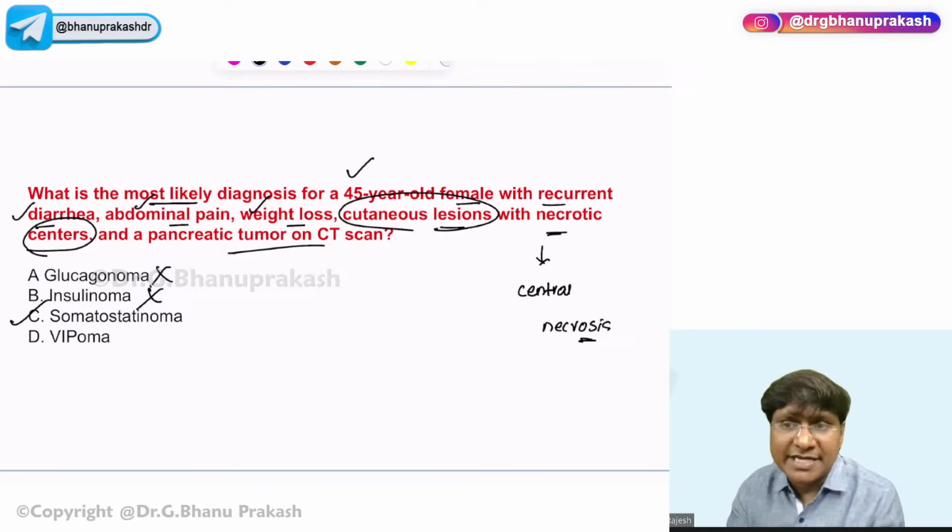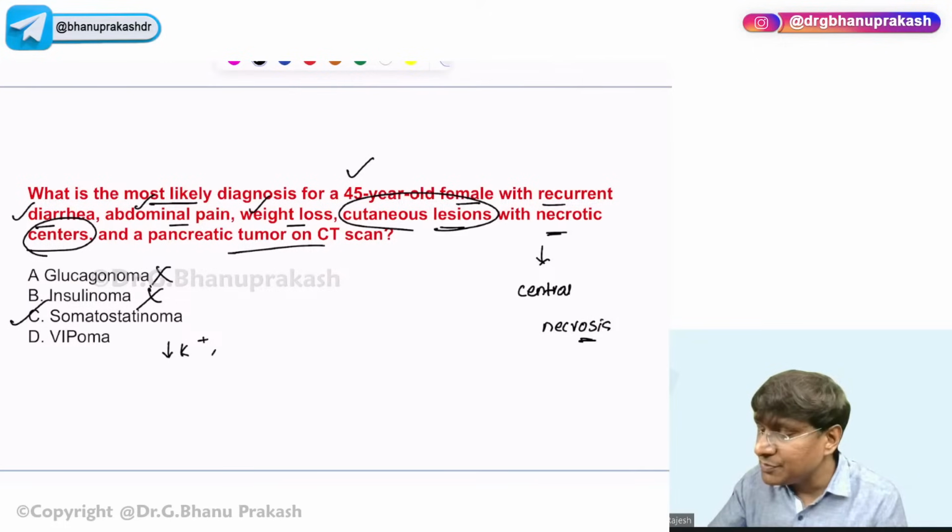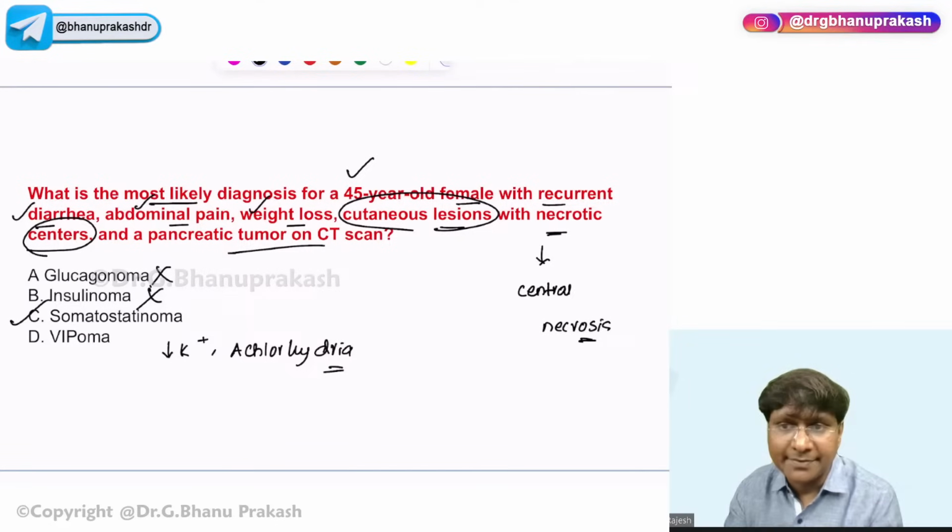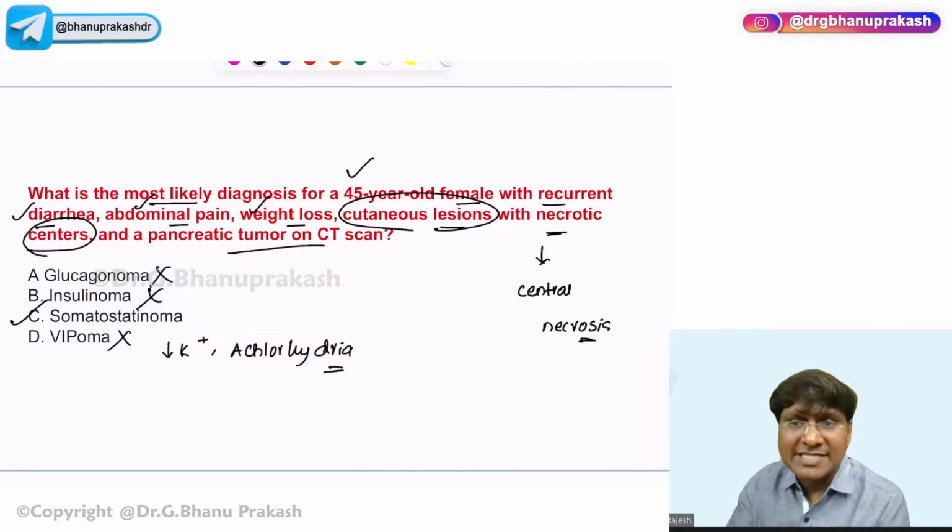But what are the other features that you'll have in patients with VIPoma? In patients with VIPoma, they will have hypokalemia, and there will be achlorhydria. Okay, so your VIPoma is also ruled out. So what is the correct answer here?